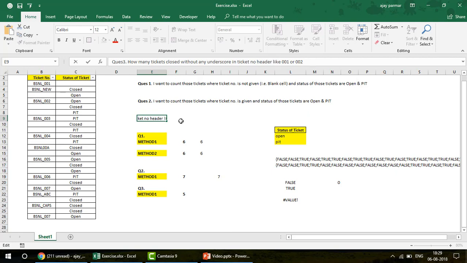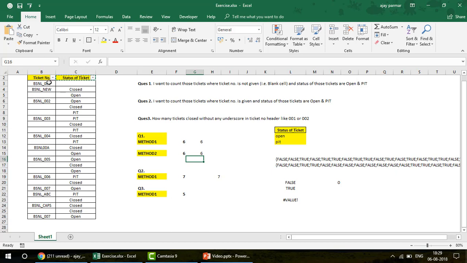So the question says that I'm looking for those ticket numbers where I don't have an underscore. For example, this ticket number, you see, this one, I'll make it bold. This does not have an underscore, but at the same time you are targeting the closed tickets, and this is also closed, so this should be counted. Blanks we don't want to count, and then you go further, this has an underscore, this has an underscore, this has an underscore, and this also has an underscore. So I guess we have just one ticket. Okay, so how are we going to do that? Well, this is a wrong answer. This shouldn't be 5, but I'll just correct it.